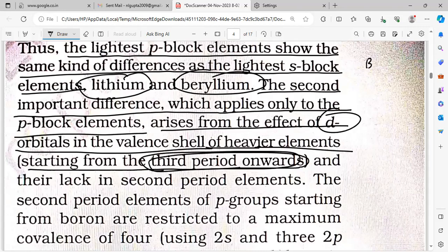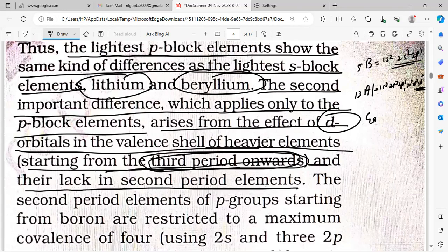If you see boron, aluminum, gallium. Boron is atomic number 5: 1s2, 2s2, 2p1. There is no 2d. But here, for aluminum, 13: 1s2, 2s2, 2p6, 3s2, 3p1, 3d0. So the d orbital is there. That is what starts from the third period onward, and it is lacking in the second period elements. So the d orbital is lacking in the second period, but third period onward it is there.